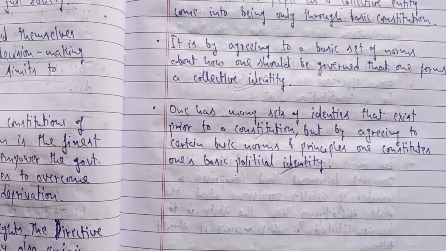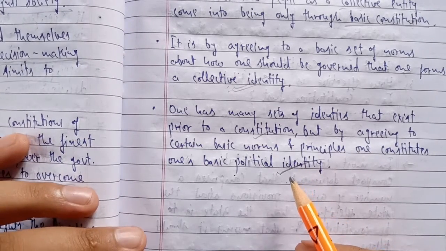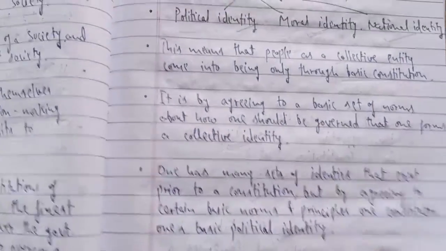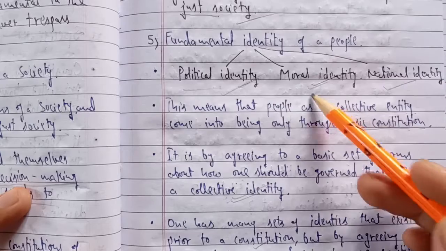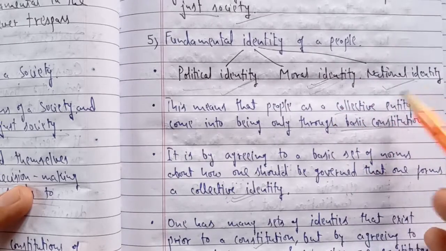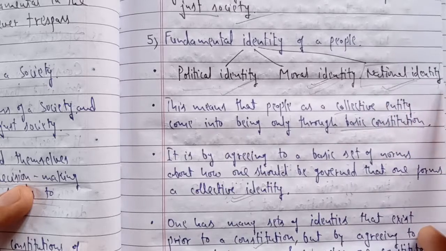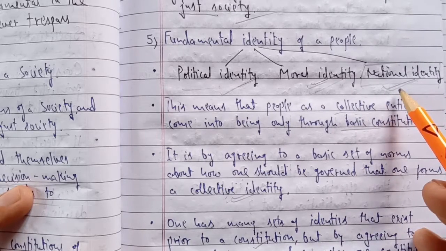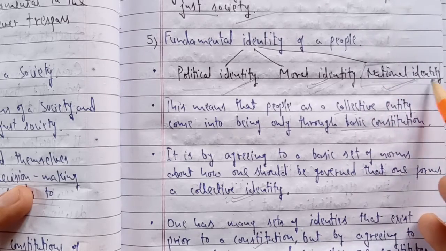In the same way, there are some basic moral laws according to which we are ready to be governed in our society as well, which are written in the constitution. So we can say the constitution also plays a very important role in providing us the political identity, moral identity, and national identity. When you go out of India, your identity will be recognized as Indian, because you have got this identity from the constitution of India, so your national identity will be Indian.